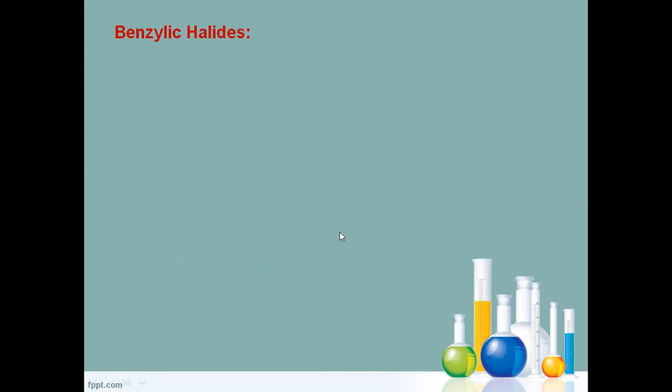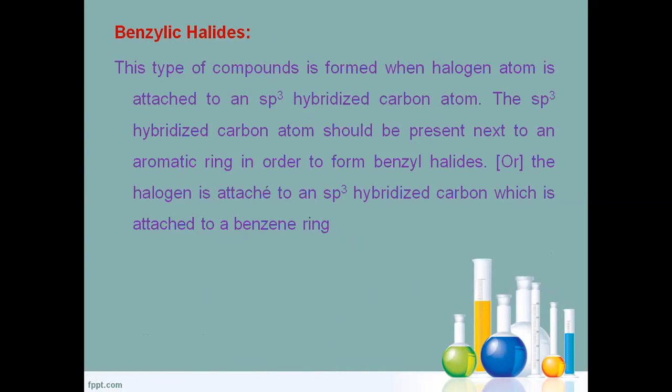Next one, benzyl halide. Benzyl halide means the sp3 carbon which is directly attached to the aromatic ring is known as benzylic carbon. That carbon linked with the halogen is known as benzylic halide. Let us take benzene linked with an sp3 carbon.